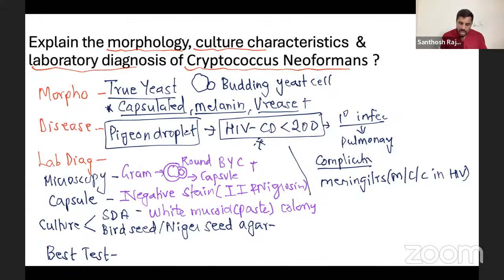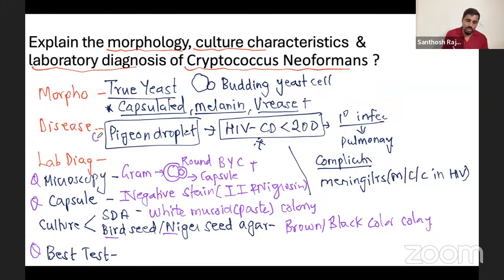And what about bird seed and Niger seed agar? Since Niger seed is black in color, your colony will be brown or black in color. I'll show you the picture in a while. Brown or black colony. Now that's fine. Now the best test. All of this can be your one-mark objective questions, PG and others. Cryptococcus is the examiner's favorite question to ask in MCQs. So please remember that.